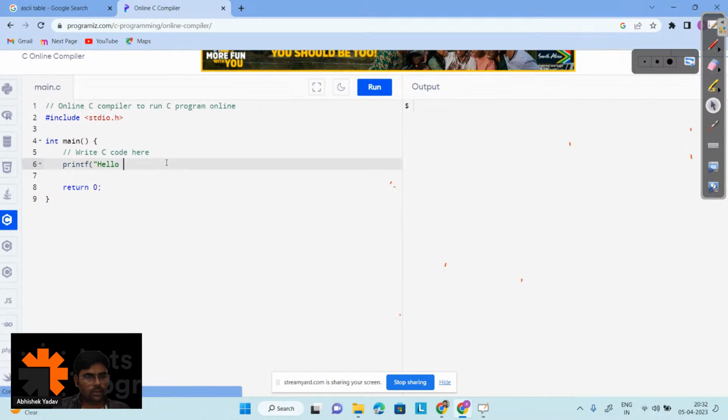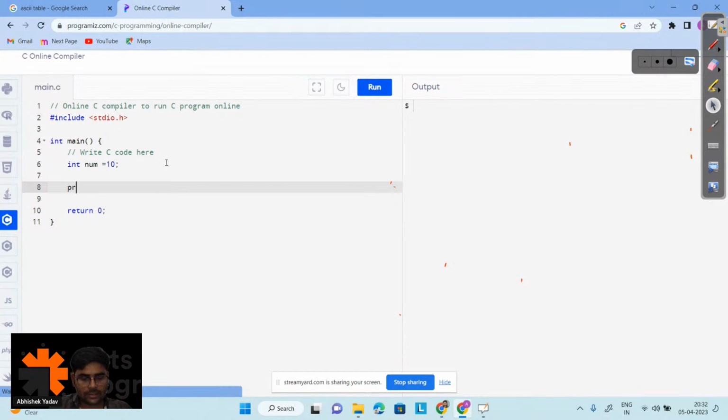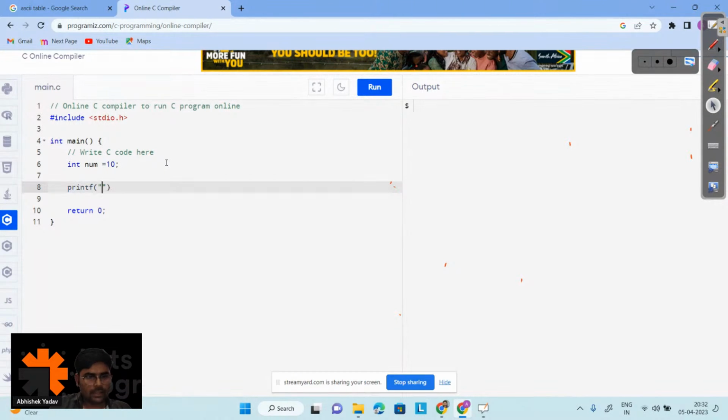So what I will do, I will take a variable, that is int num is equal to 10, and now I have to print the value of num, right? Can you guys write in the chat how to print the value of num? Like yesterday we saw, if I have to print some English statement, I have to include that English statement inside double quotes like this, right? Printf, and here online, let's write this one, variable and data type, right?